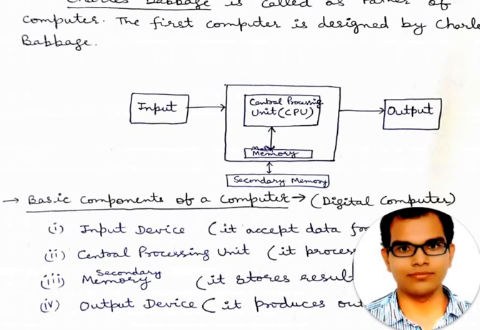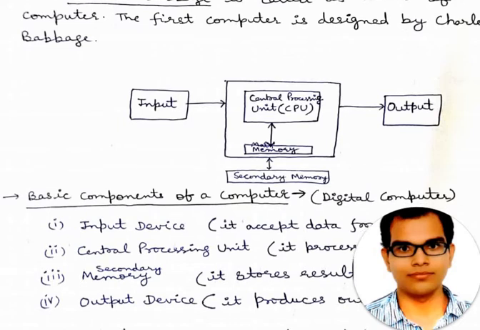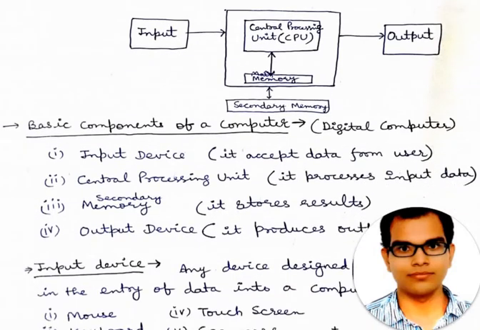Whatever data the computer is searching for, it will first check in cache memory. Cache memory is one type of memory. Firstly cache; if the data is not present there, then main memory; if the data is not present in main memory, the system will check in secondary memory. In this manner the data will be fetched, and after that whatever the result is will be produced by the system.